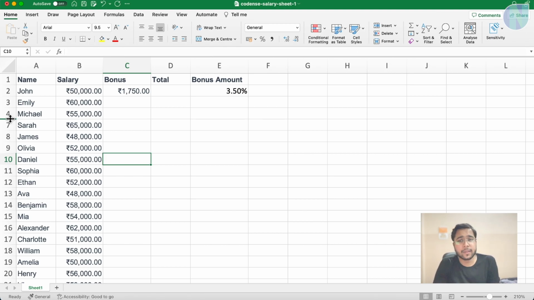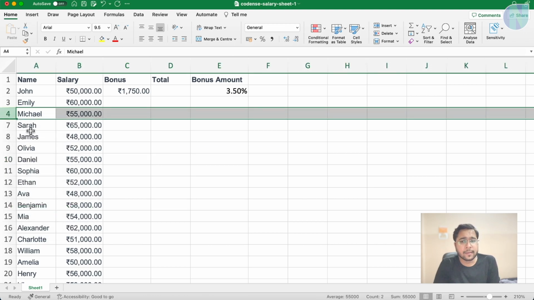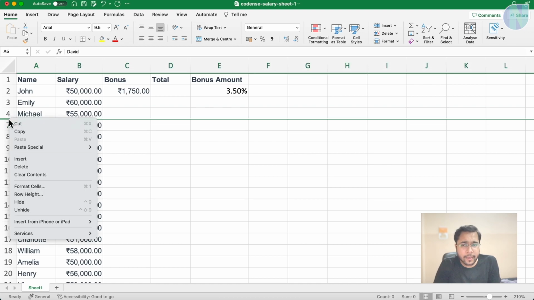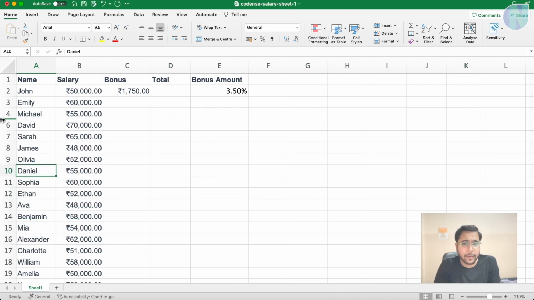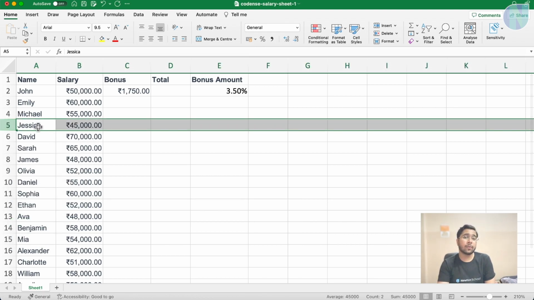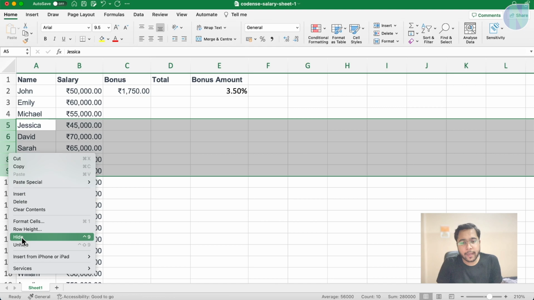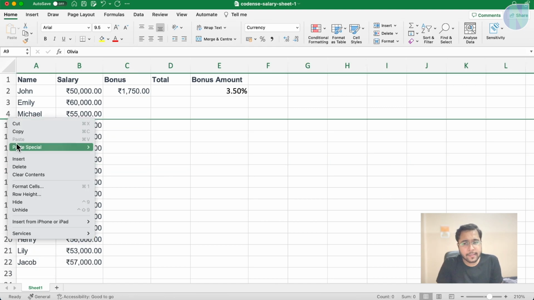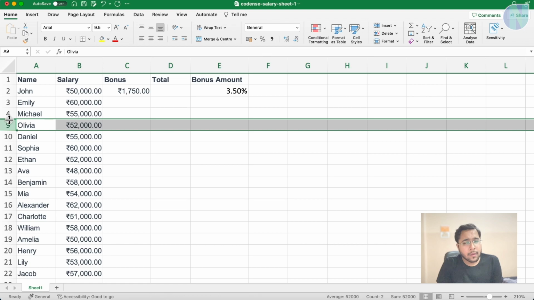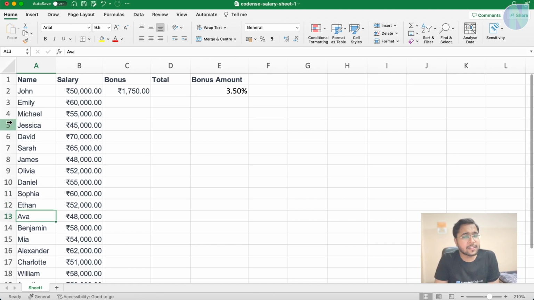How to unhide them? To unhide them, we can right click here and click on unhide. You need to right click here in between, then only it will unhide. So we have hidden 2 rows, so I will click here again and unhide. If I select suppose 5 rows and hide them, now if I right click and unhide them, those 5 rows will not be automatically figured out. So you can double click here also to unhide them. See, you can just double click, that will also unhide your row.